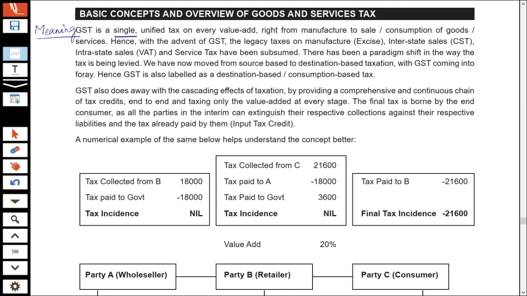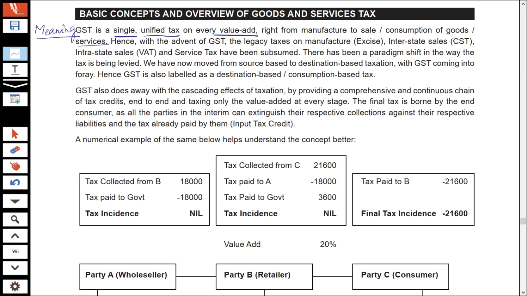GST is a single unified tax on every value addition right from manufacture to sale or to consumption of goods or service. We know that GST is one tax that has replaced all the indirect taxes in the country today. Only customs law is prevalent other than GST.